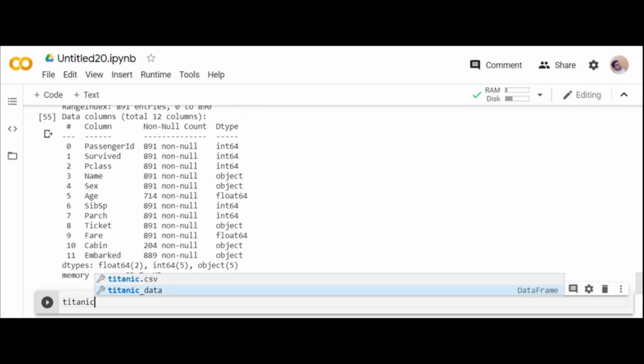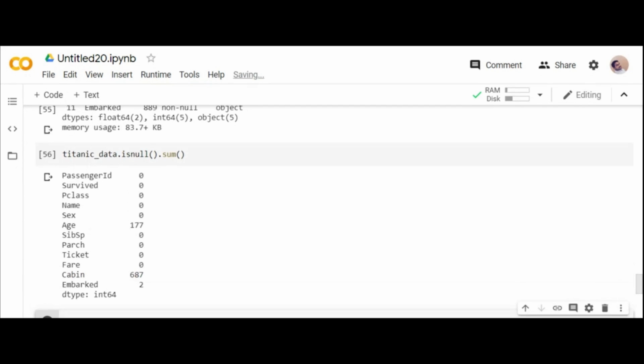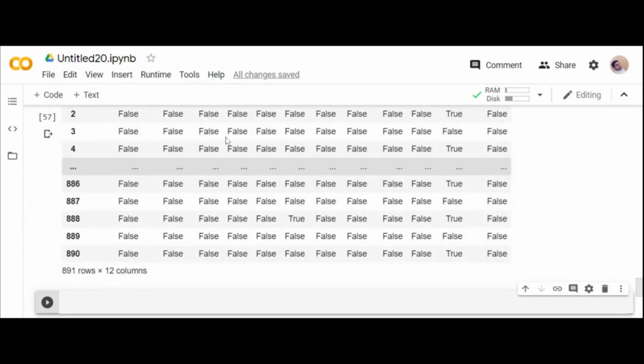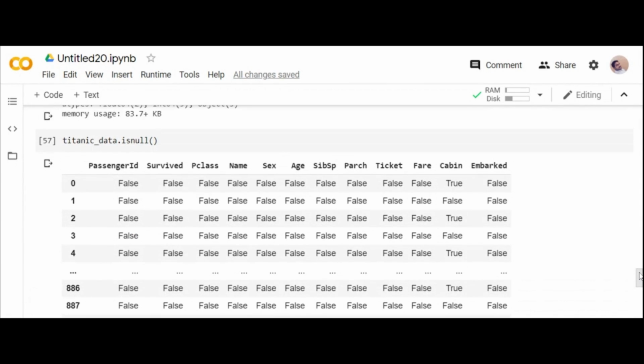Titanic_data dot isnull dot sum. You can see isnull will give you only true and false. If you remove this, it will give you the entire data set. Wherever the values are present, it will give you false. Wherever you are having missing values, it will give you true.